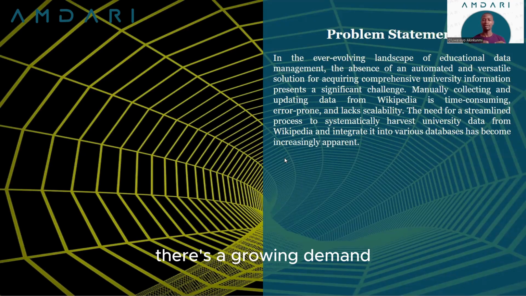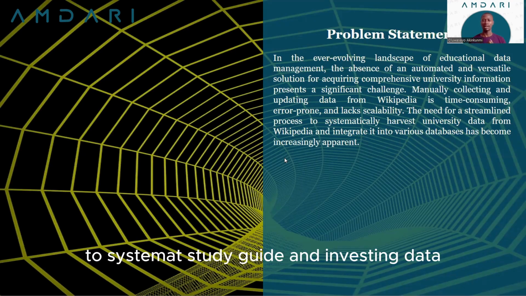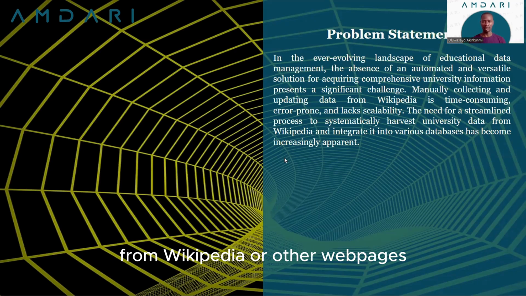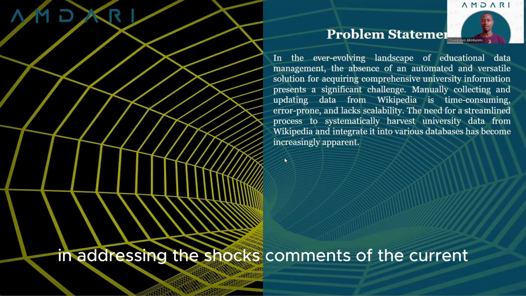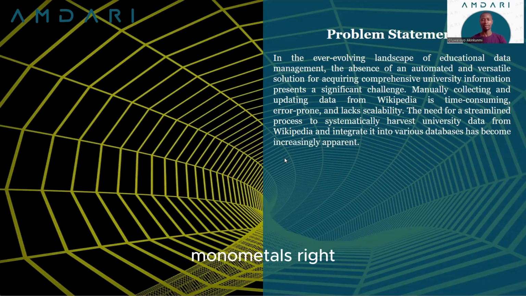There is a growing demand for a more efficient process to systematically gather university data from Wikipedia or other web pages and seamlessly integrate it into different databases. Recognizing this need has become increasingly crucial in addressing the shortcomings of the current manual methods.